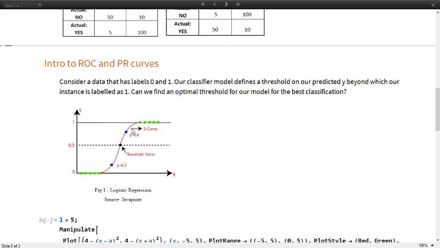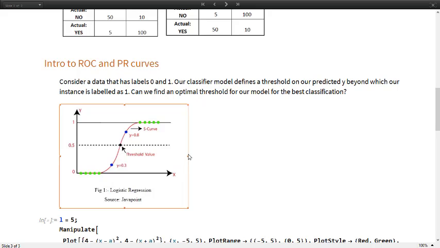For example, in logistic regression, if we define 0.5 as our threshold and our model outputs a value more than 0.5, it labels it as 1, and if it is below 0.5, it labels it as 0. This is how it classifies our data into a yes or no question.